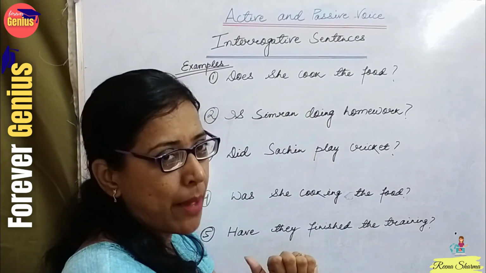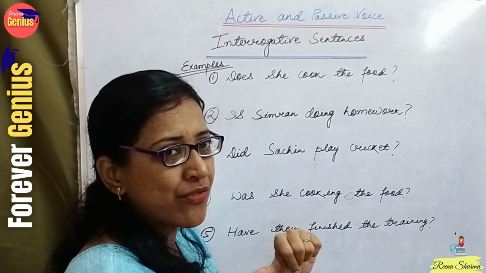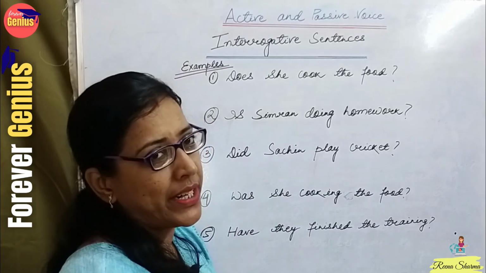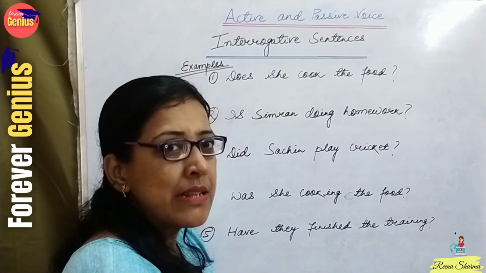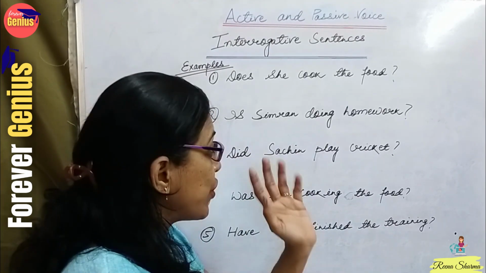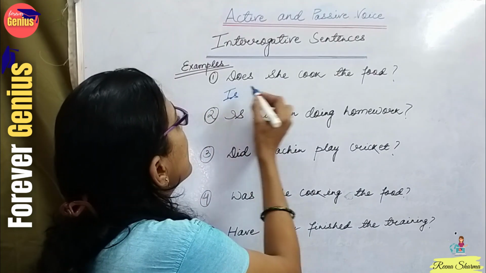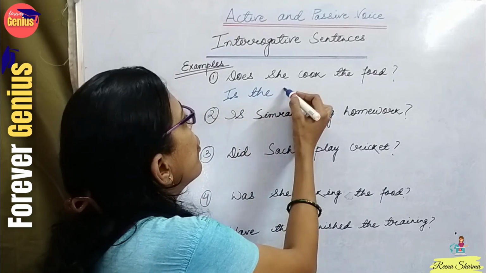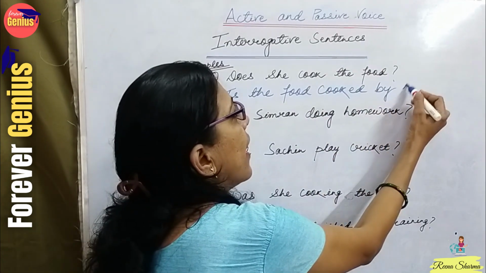Here she is the subject and she is singular. So I will use the is form. And if any student has any doubt, they can please go to the description box, see my last videos related to tense and active voice so that they can be thorough enough. Is the food cooked by her?